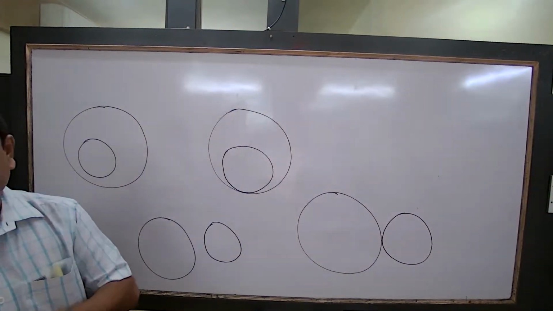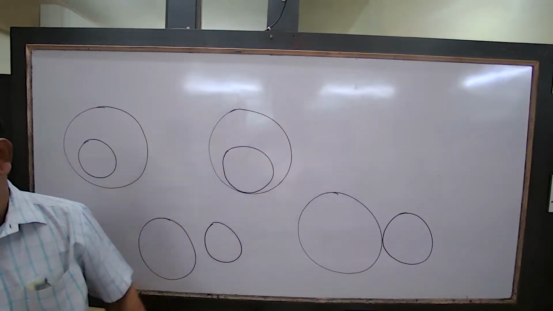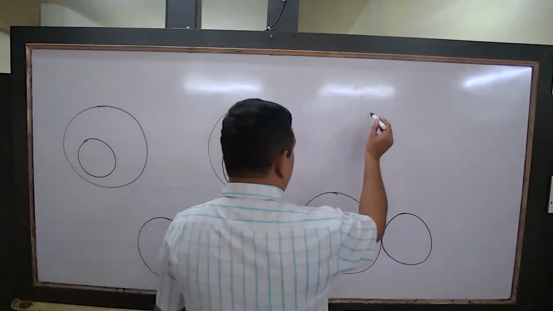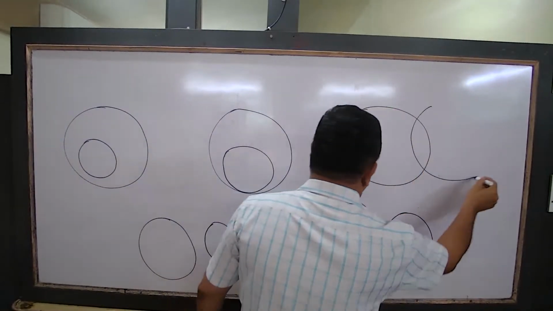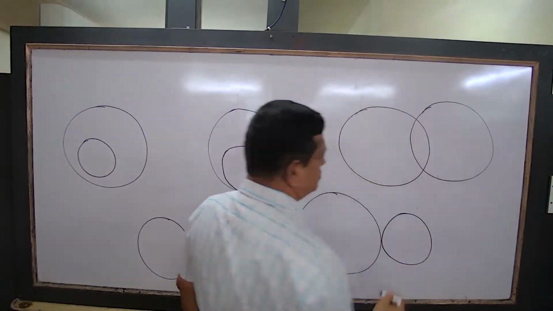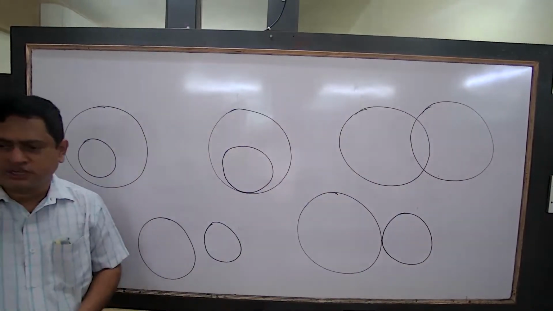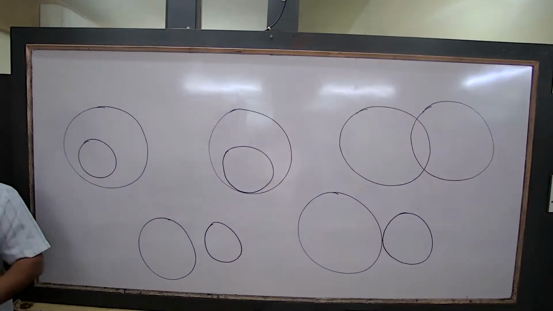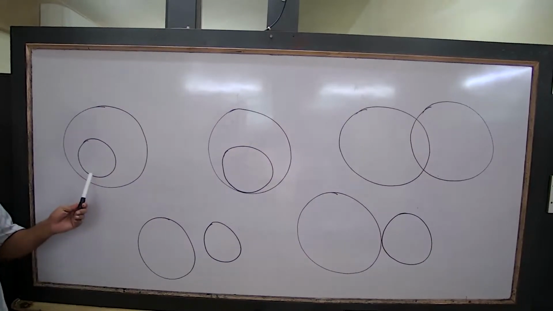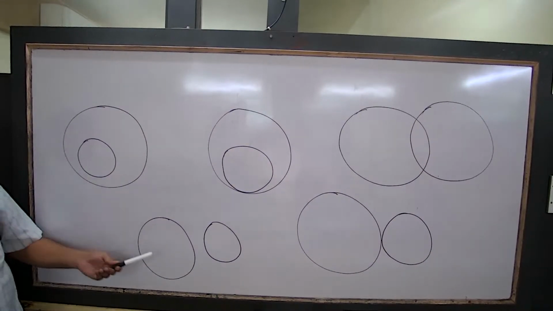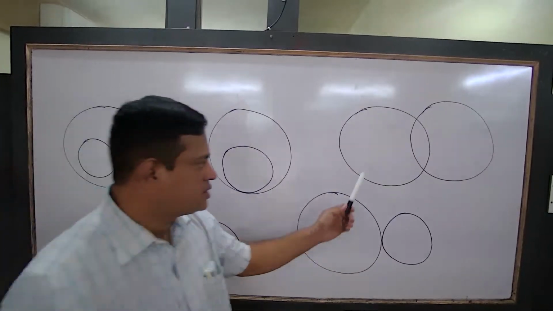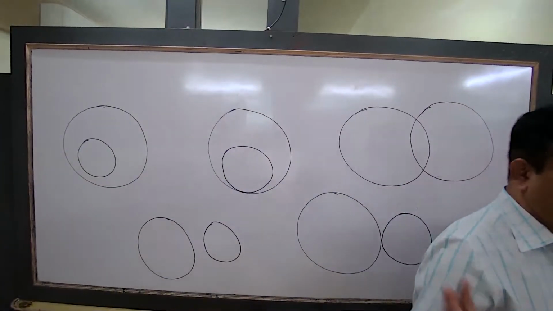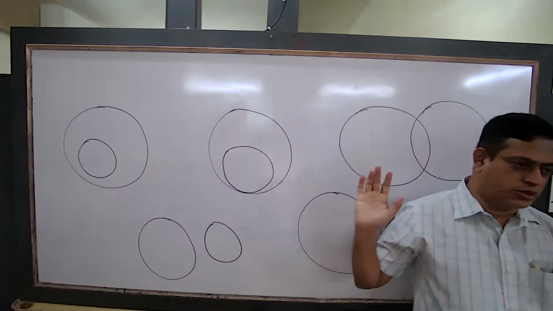The same thing we did in the 9th standard. Circles intersect at how many points? Two points. Or they intersect at zero points, no points; one point internally; one point externally. Understood or not? Okay, this page is clear.